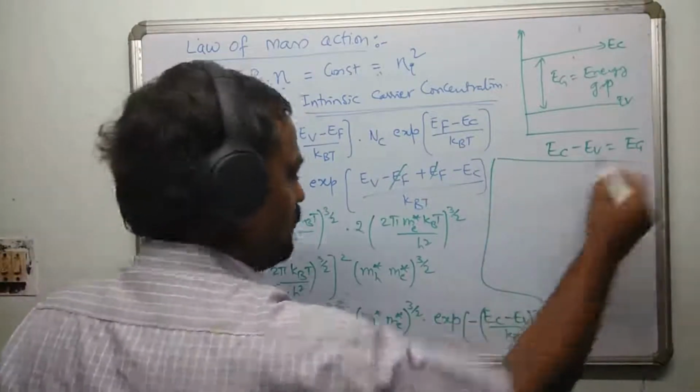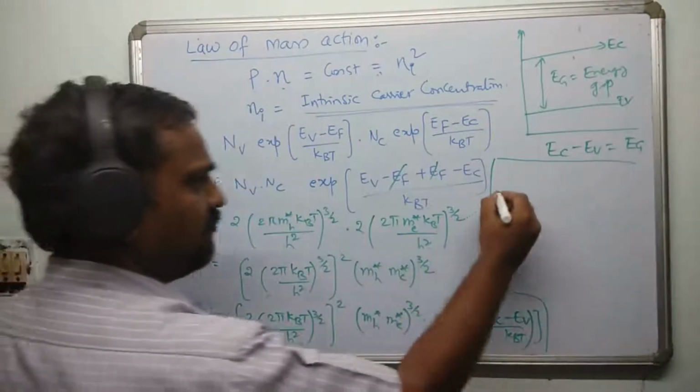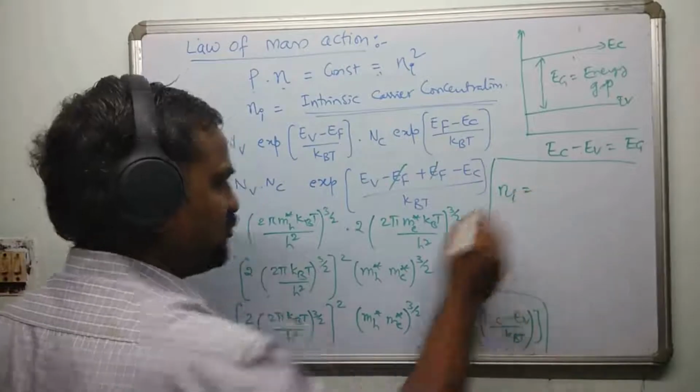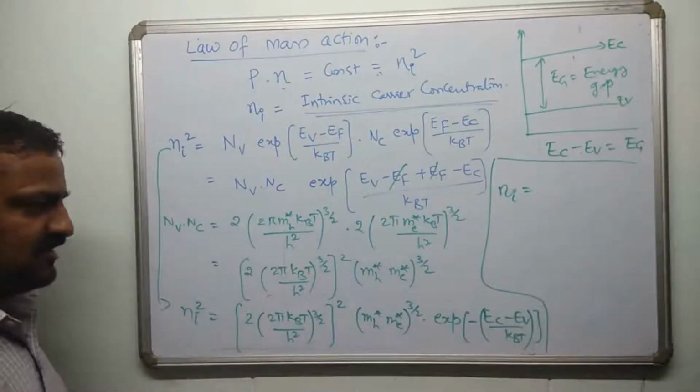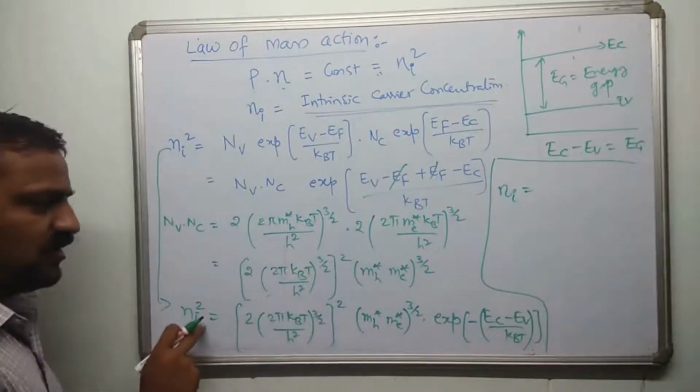Let me write it here. With this, what I can do is, for Ni, I am not writing Ni square, I want to take the square root on both sides. So this square and that square root are gone.